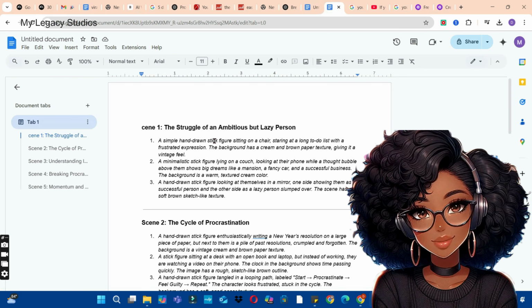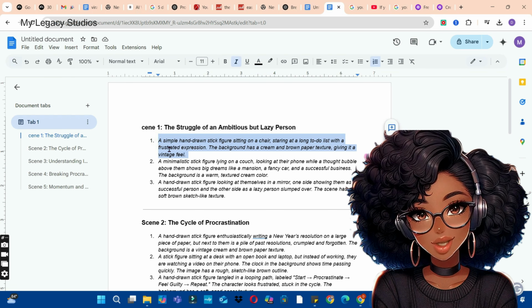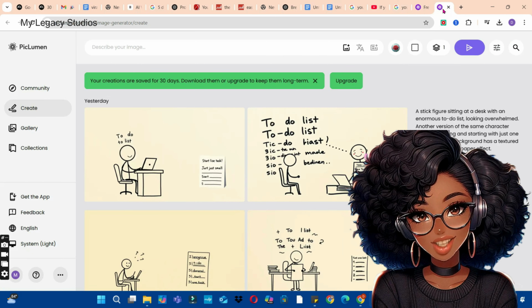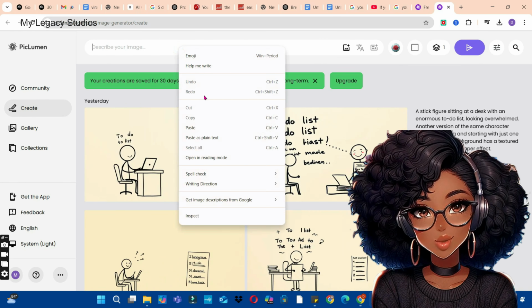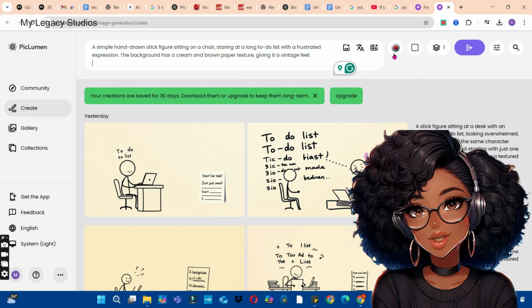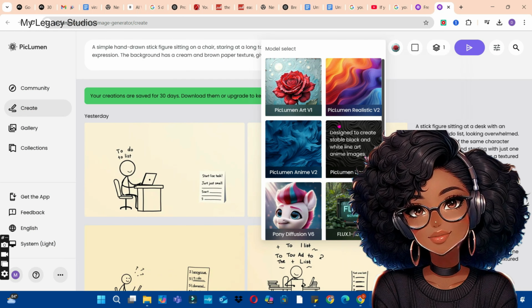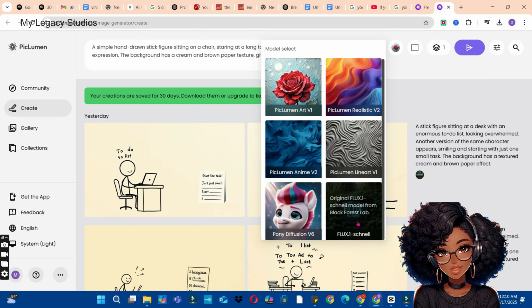Now go back to your Google Docs and copy your first prompt. Right click on it, click on copy, go back to Piclumi AI and paste your prompt in the description section here. Now choose one of the models to use by clicking on the model and select the model type. For this video, we are going to use the Flux 1 model.